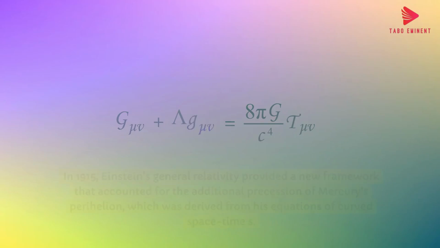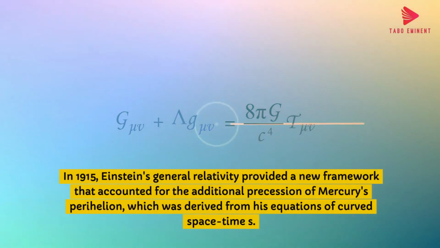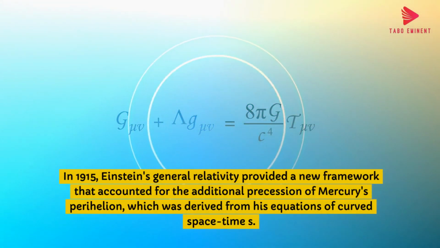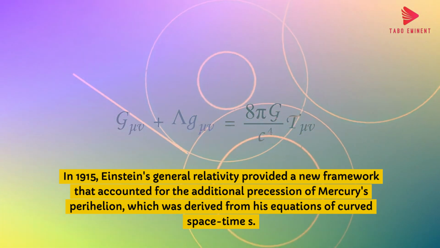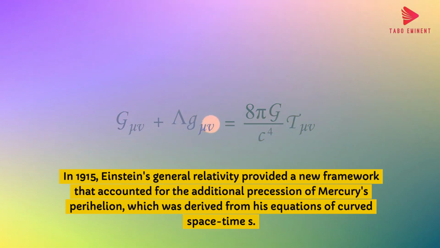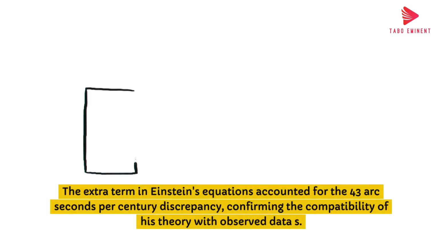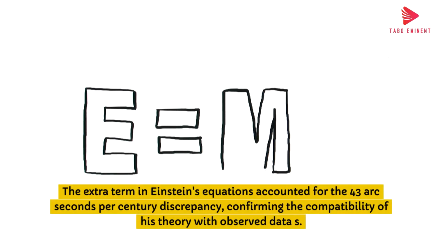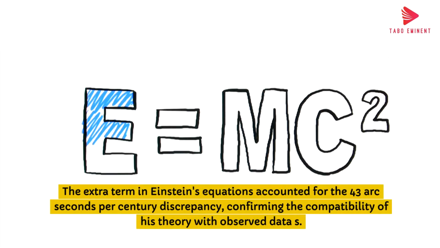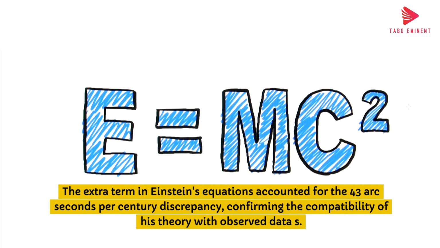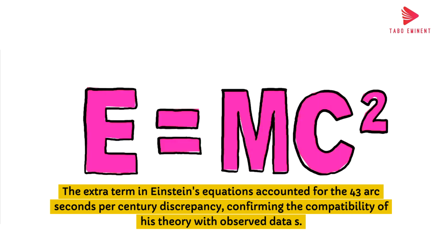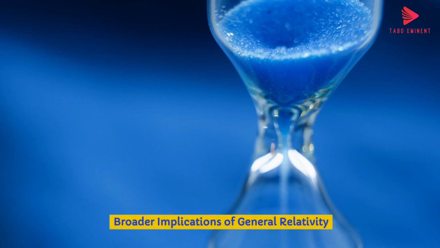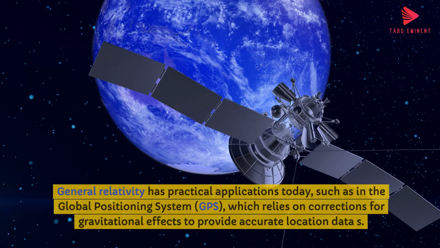Einstein's resolution. In 1915, Einstein's general relativity provided a new framework that accounted for the additional precession of Mercury's perihelion, which was derived from his equations of curved space-time. The extra term in Einstein's equations accounted for the 43 arc-seconds per century discrepancy, confirming the compatibility of his theory with observed data.